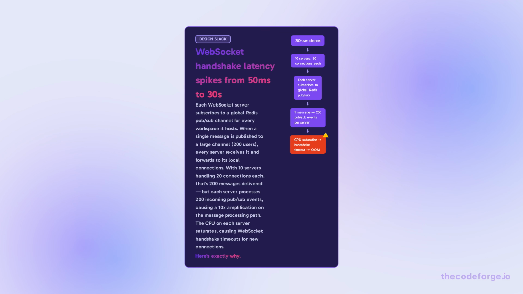Users across the workspace see "connecting" indefinitely. WebSocket handshake latency spikes from 50 ms to 30 seconds. The channel server's memory grows until the OOM killer intervenes. The root cause? A 10x fanout amplification from Redis pub/sub.